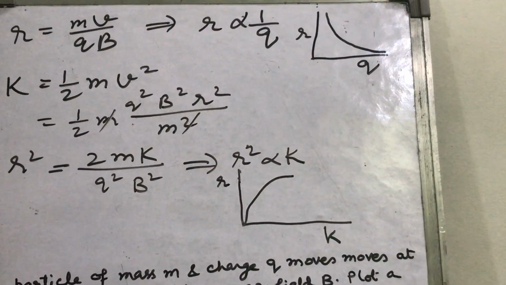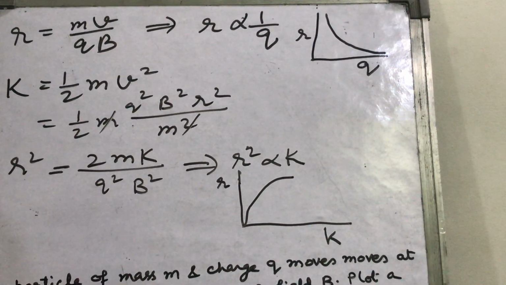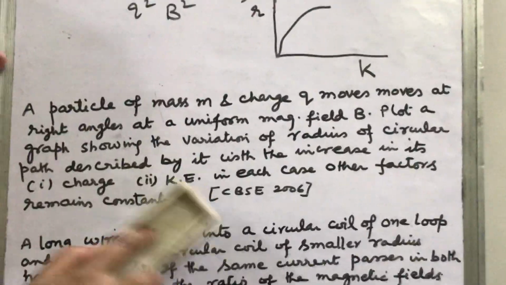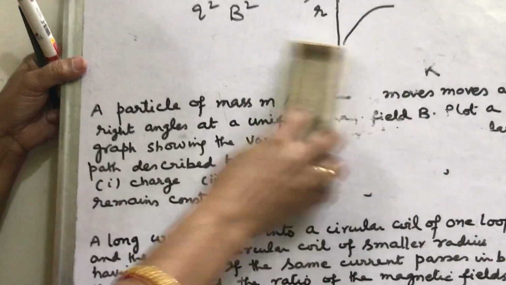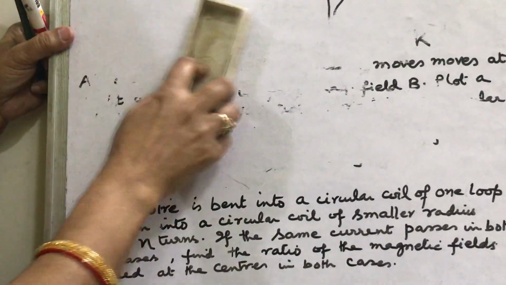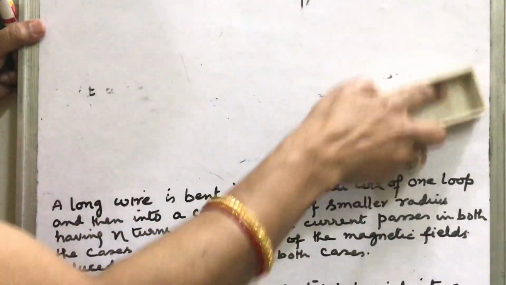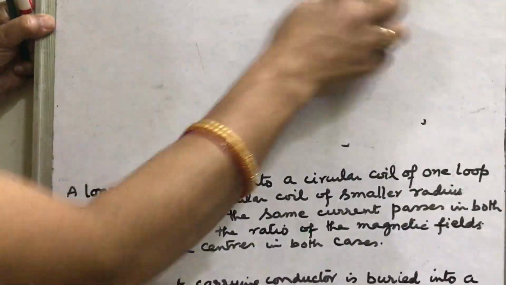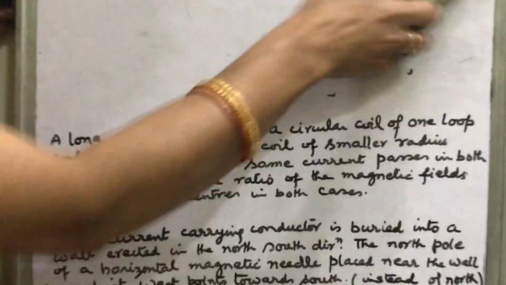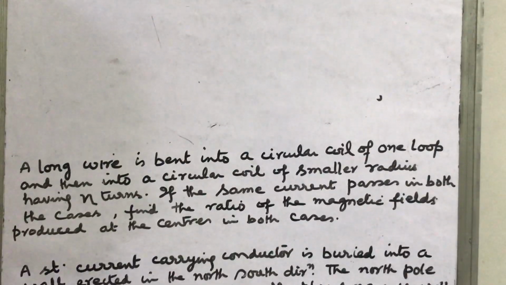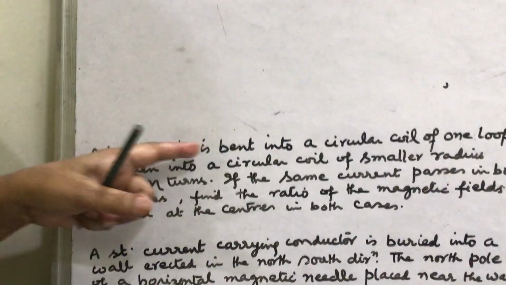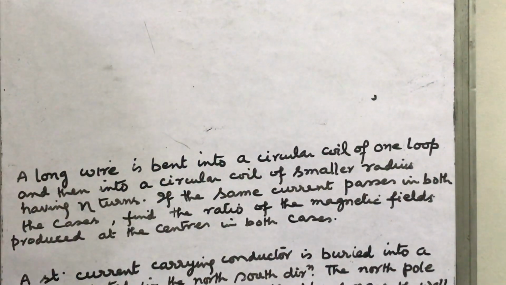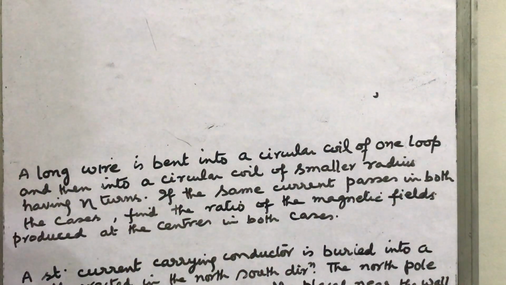Next is a long wire is bent into a circular coil of one loop. I am rubbing this so that we can see the next one. Concentrate yourself and learn the meaning of the question given, that what is asked in the question. I want to say that if you read the question, then there should be a proper picture in your mind regarding whatever is said in the question, so that you can learn the meaning of the question. A long wire is bent into a circular coil of one loop and then into a circular coil of a smaller radius having n turns.